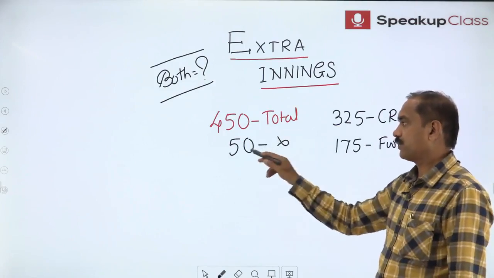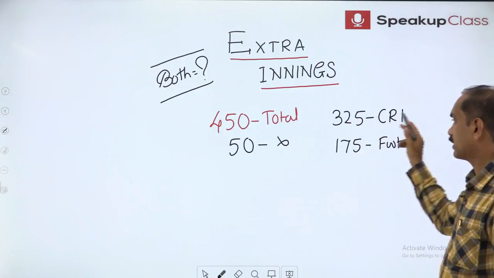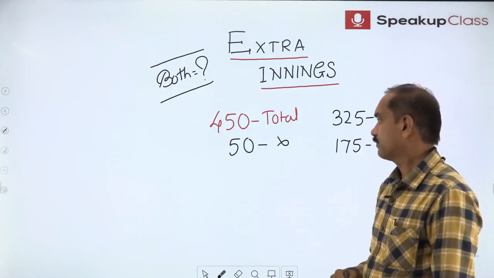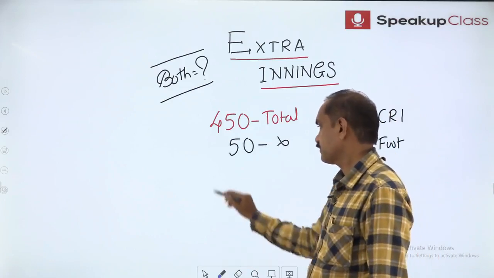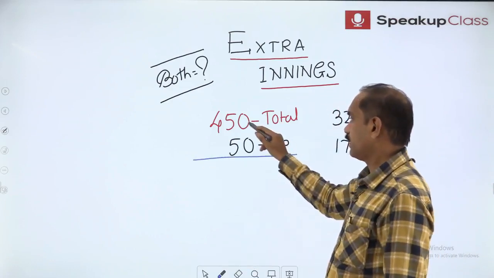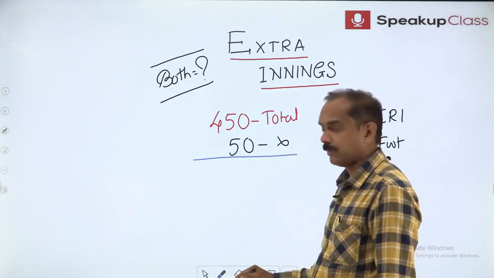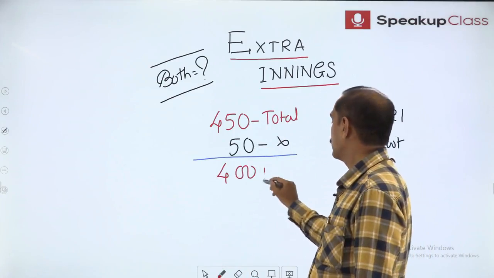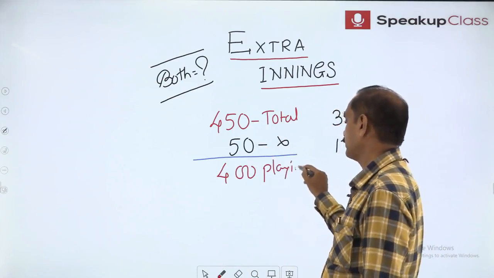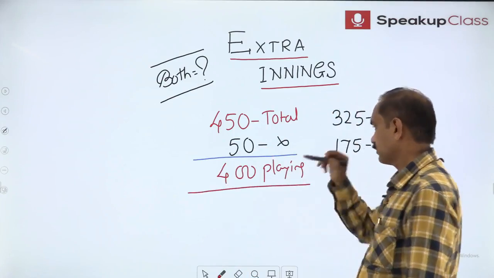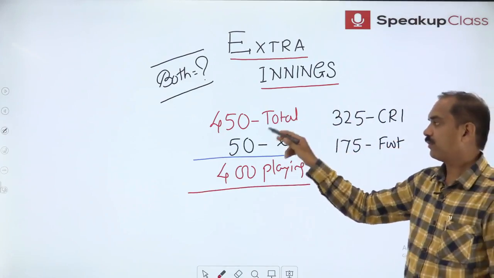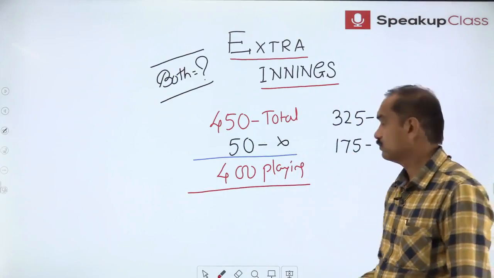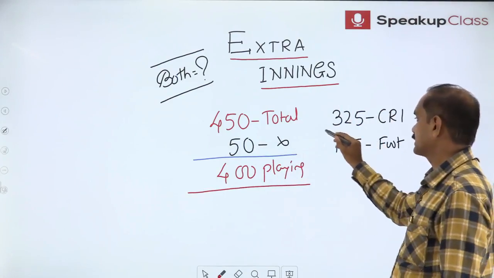Total is 450. 50 don't play any of the games. 325 play cricket. 175 play football. The question mark is on both. Out of a total of 450, 50 don't play, so forget them. How many are playing? Only 400. Now coming to this.